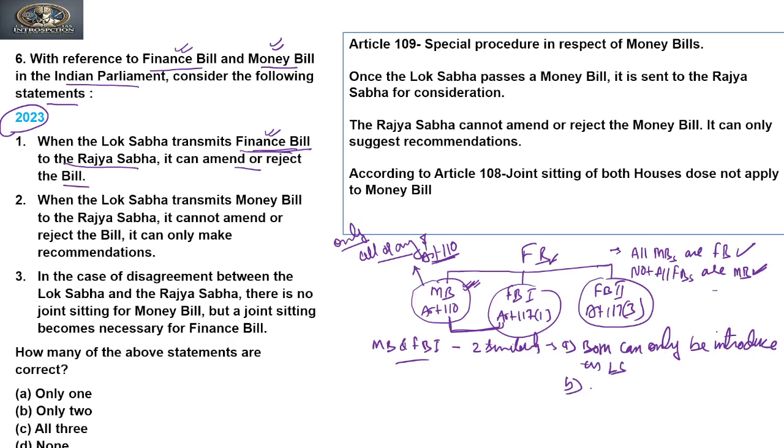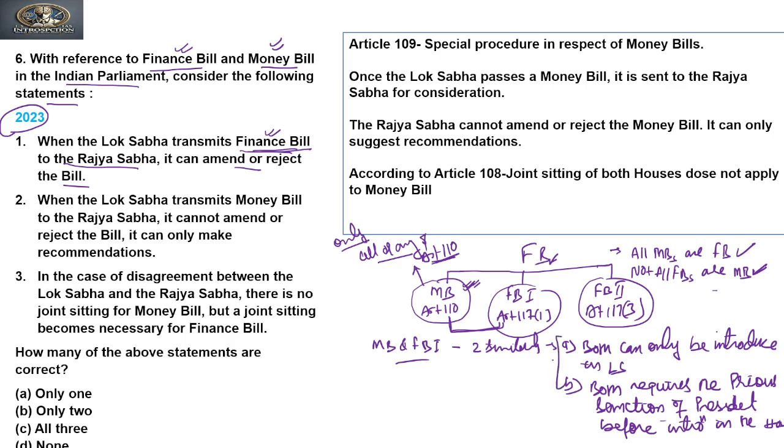Second, both, that is finance bill first and money bill, require the previous sanction of the President before introduction in the house.